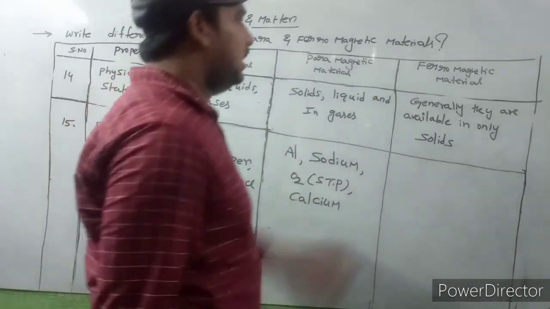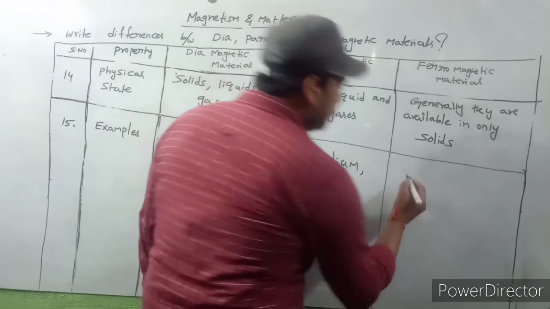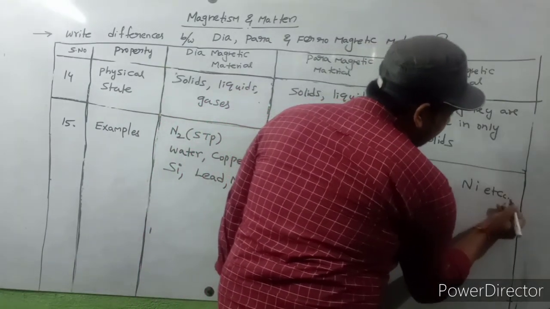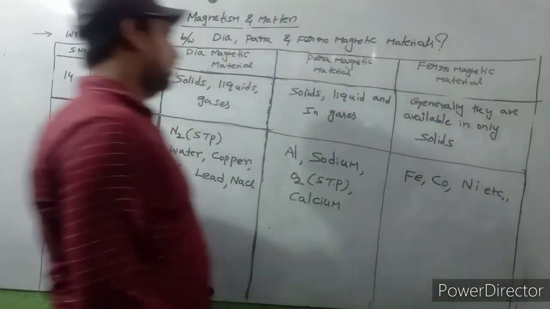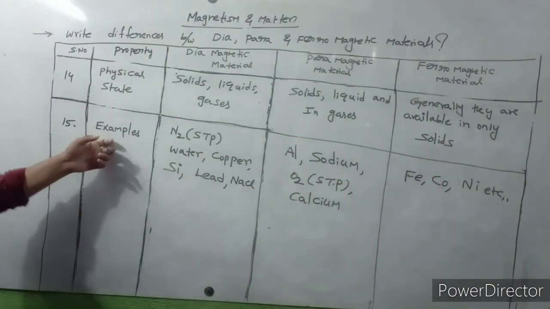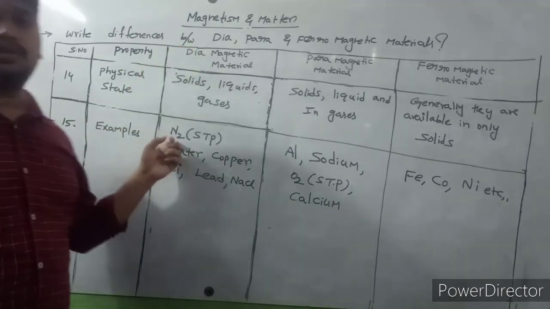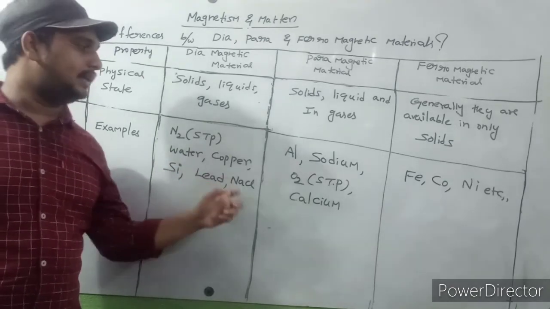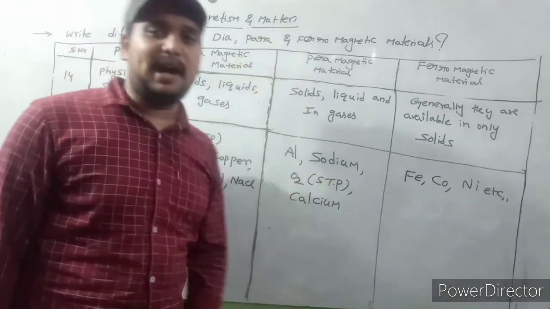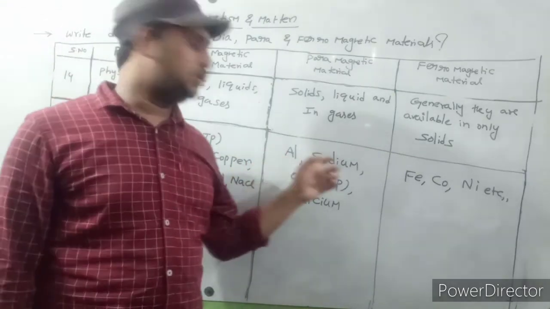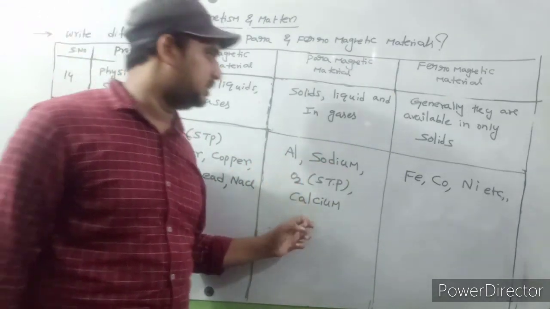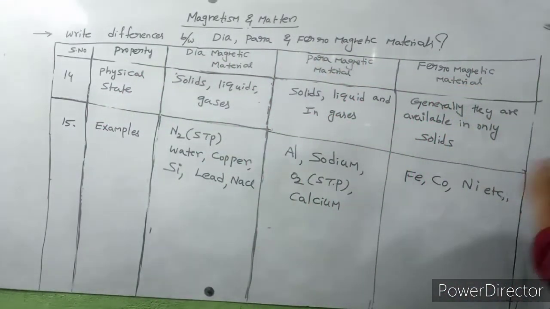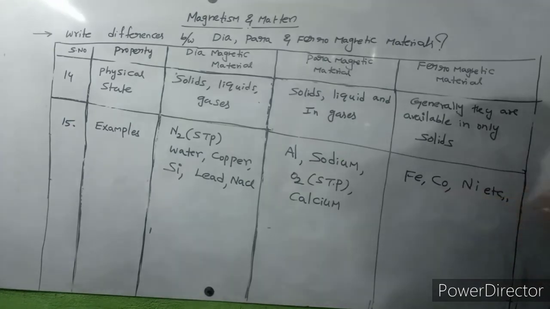The best examples of ferromagnetic materials are iron, cobalt, nickel, etc.